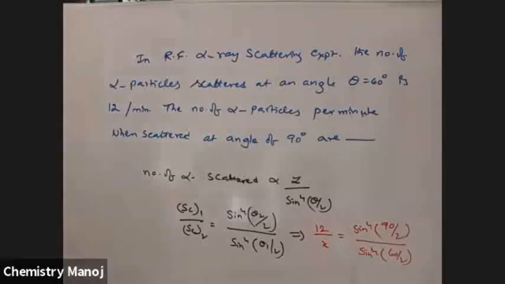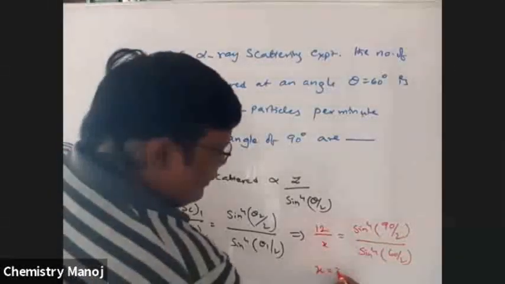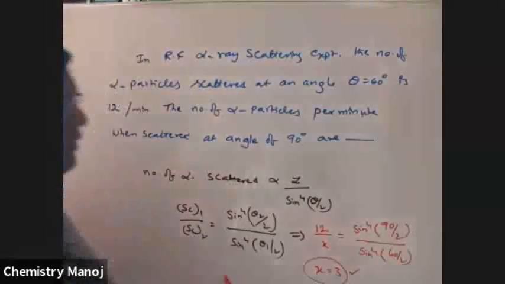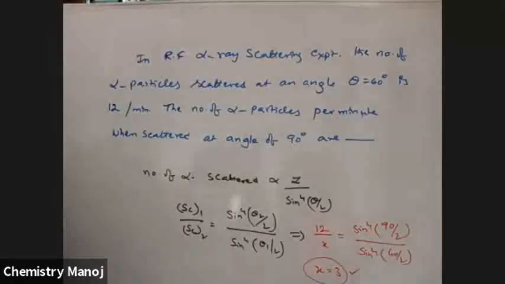Now x, after final calculation, is 3n. Using your mathematical calculation, sine 45 whole power 4, sine 30 whole power 4. So finally the x value is 3n. The number of alpha particles scattered at 90 degrees is 3n.